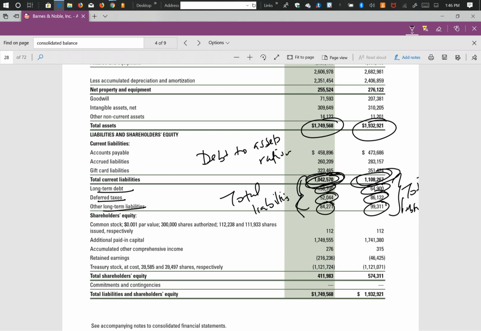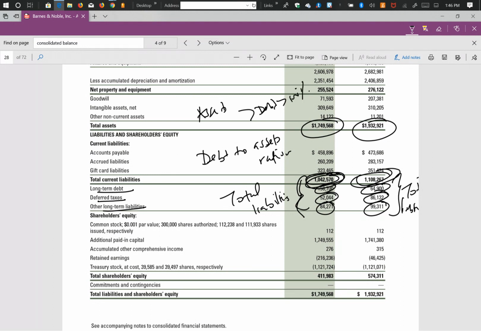Now, some of you were giving me very interesting answers. Some of you are giving me a ratio of more than 100%. There's no way you can have your assets being financed by debt, and the debt being more than 100%.